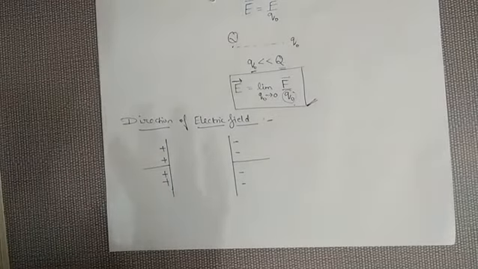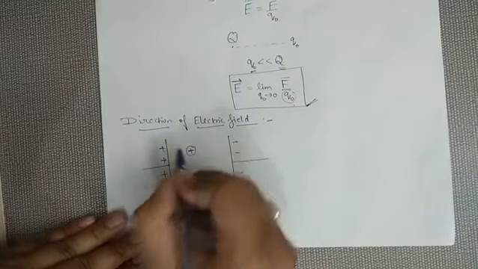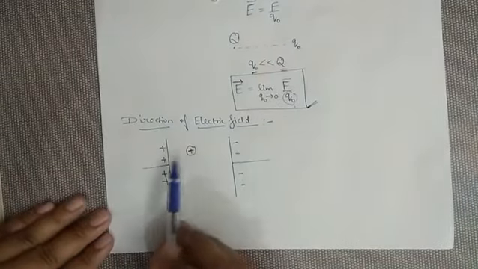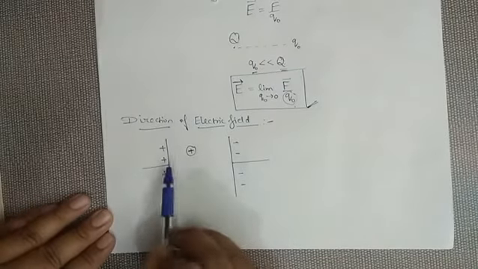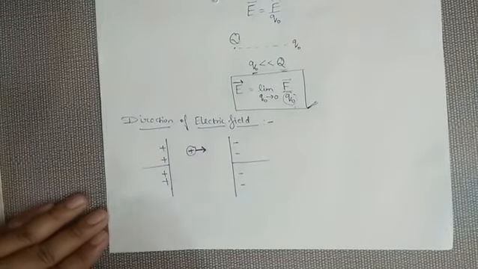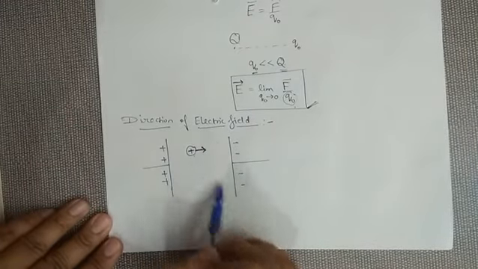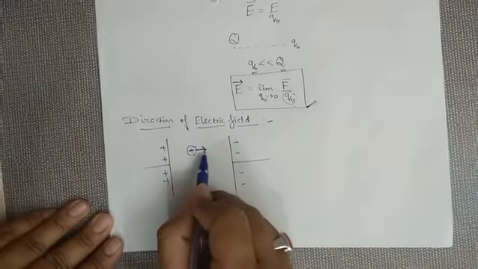We are not able to see this electric field with our eyes. The concept of electric field was given by Michael Faraday. He himself was not able to see the field, but he gave his concept on the basis of the direction of the motion of unit charge. Now consider, if I place a unit positive charge between these two plates, and I found that this charge starts moving in this direction. We all know it is positive charge and this is negative plate. This small charge is going to be attracted by this negative charge, so it will start moving in this direction.